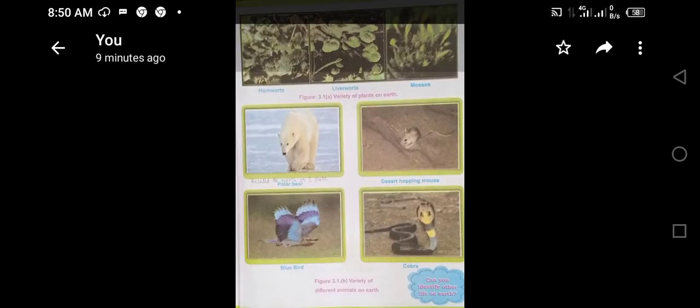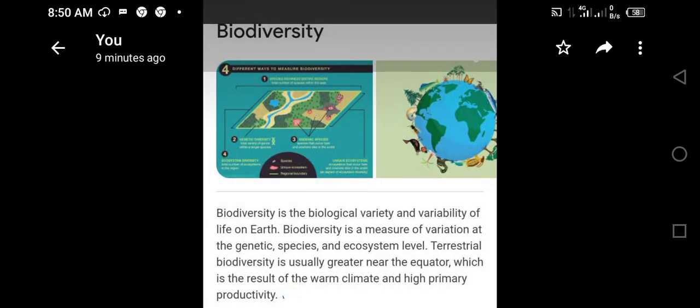Let's compile our lecture. What is biodiversity? Biodiversity is the biological variety and variability of life on earth. Biodiversity is the measure of variation at the genetic, species and ecosystem level. Terrestrial biodiversity is usually greater near the equator, which is the result of warm climate and high productivity.